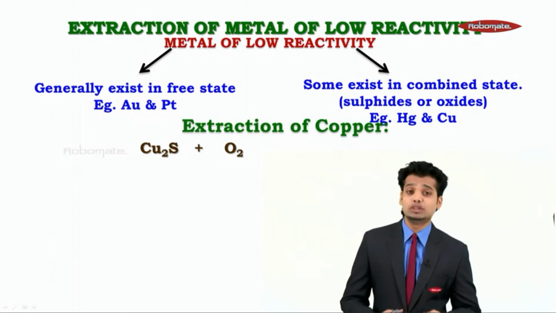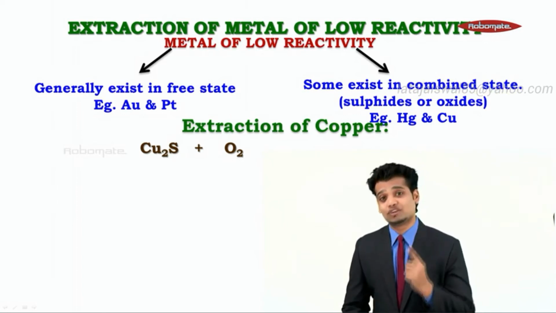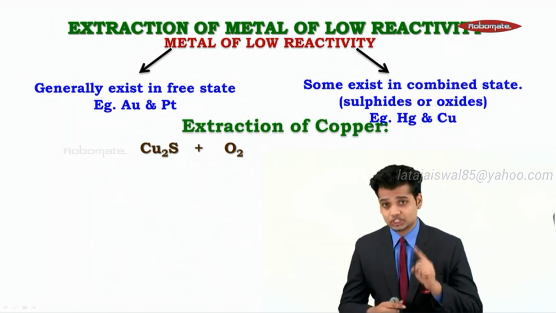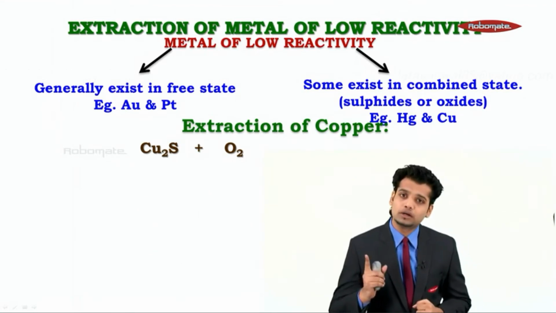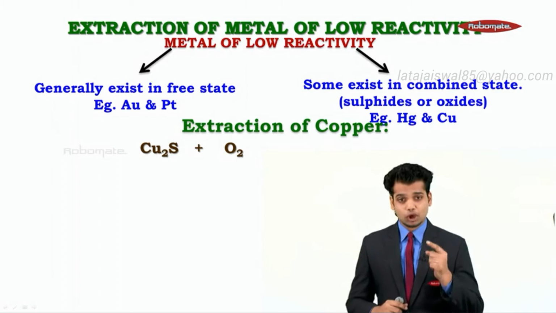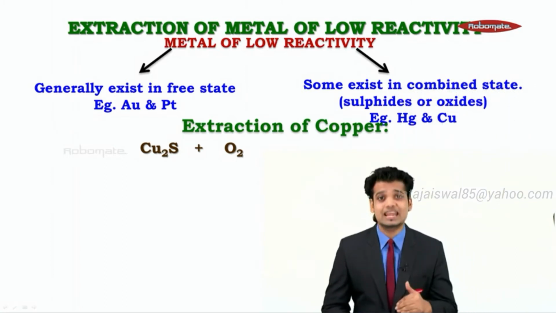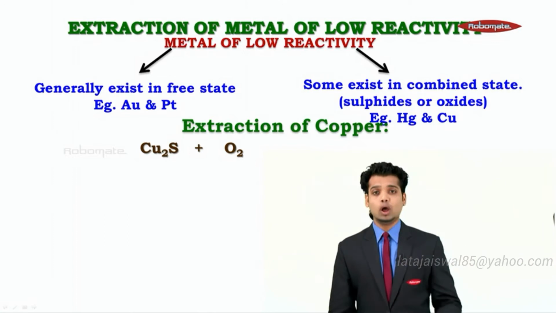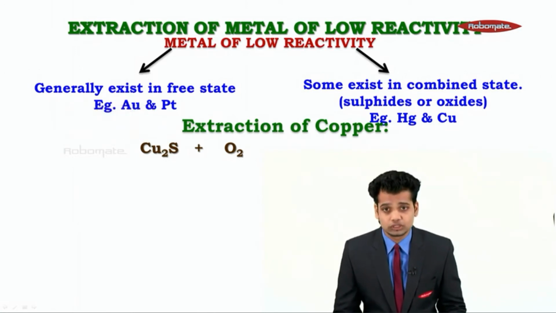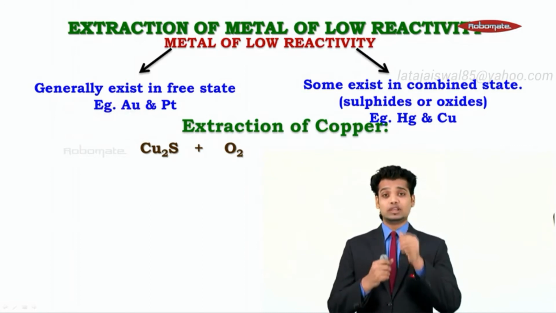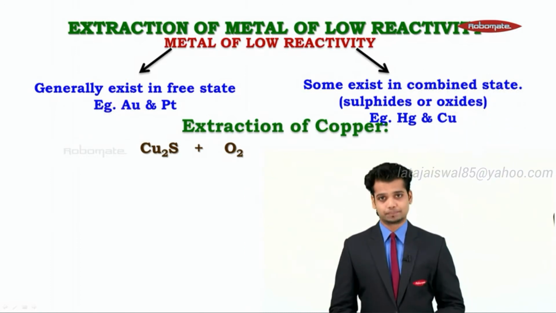Because copper was below the earth, its valency was 1 and it reacted with sulfur in the valency of 1. But in this reaction, copper's valency will remain 1 throughout the reaction. Copper sulfide plus O2. Because its valency is 1, it is the least reactive metal, even less reactive than its normal 2 state. So copper sulfide, when it reacts with oxygen, what happens? First of all, the heat will break the bonds between copper and sulfide, separating them.